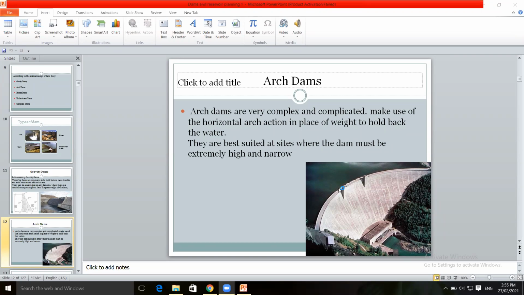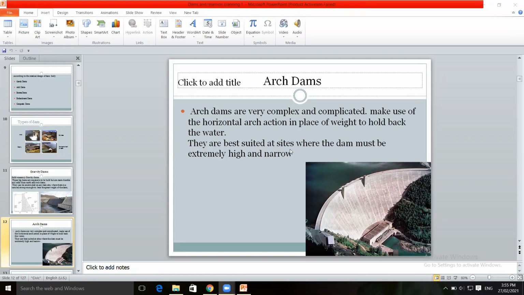The forces coming on this dam due to flow of the river will be taken by the horizontal arch action of this dam. Due to arch action, the whole weight will be distributed at the base of the dam.